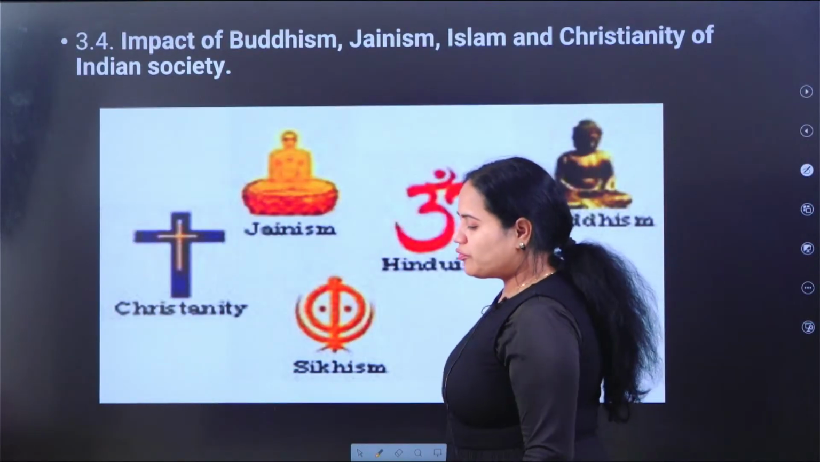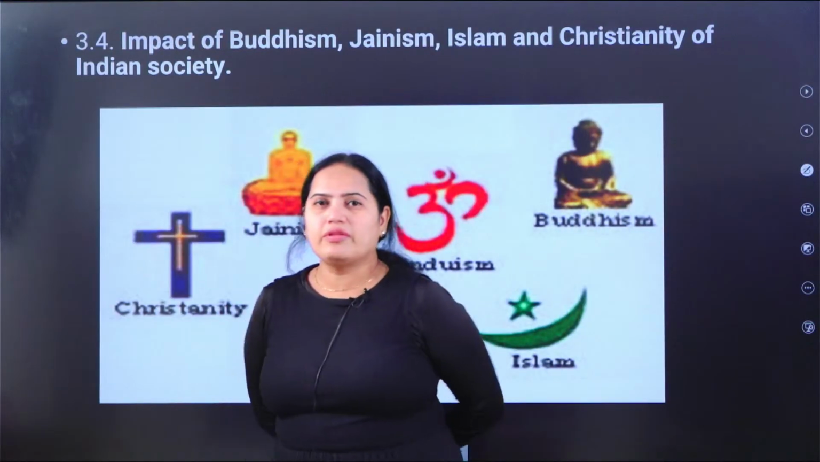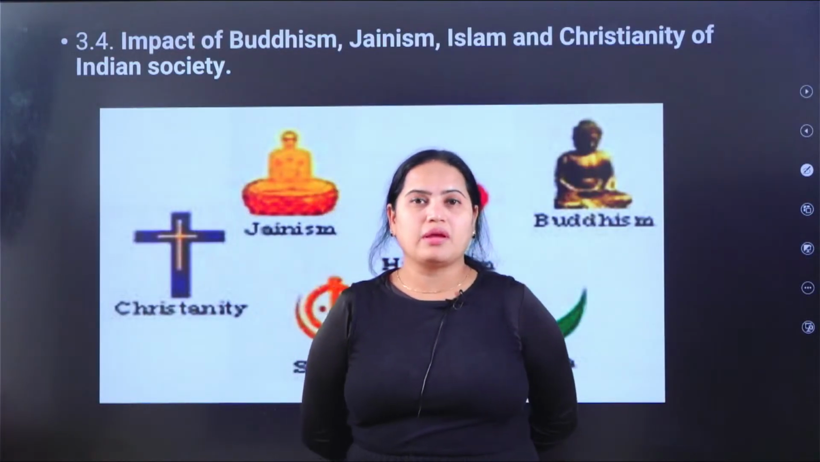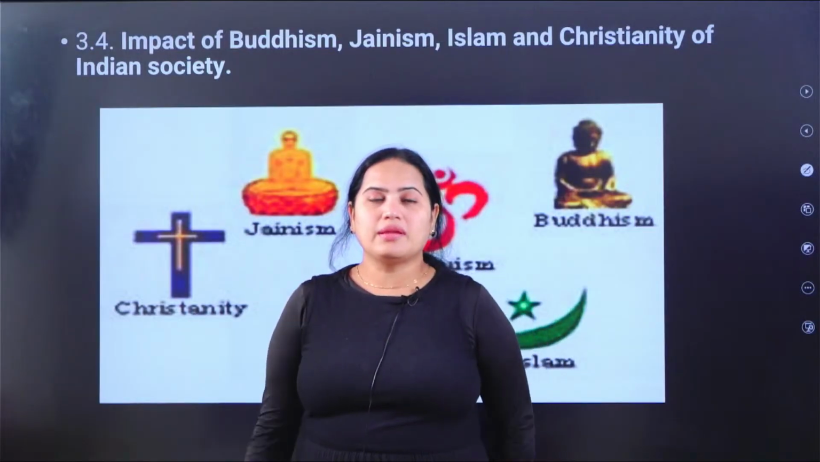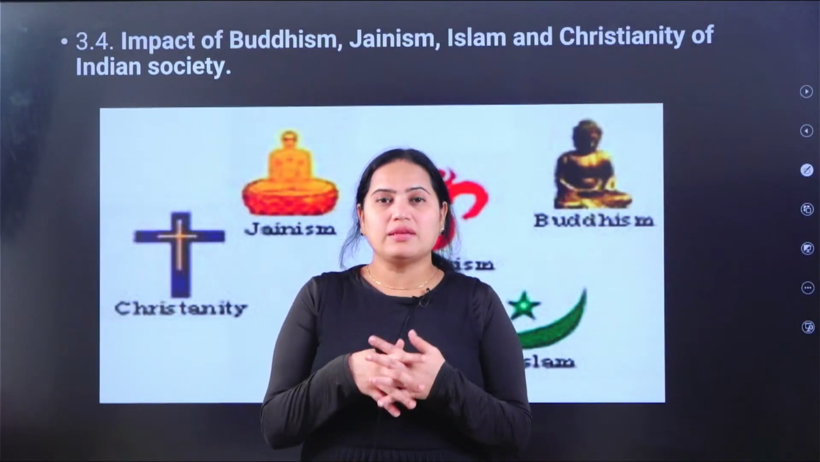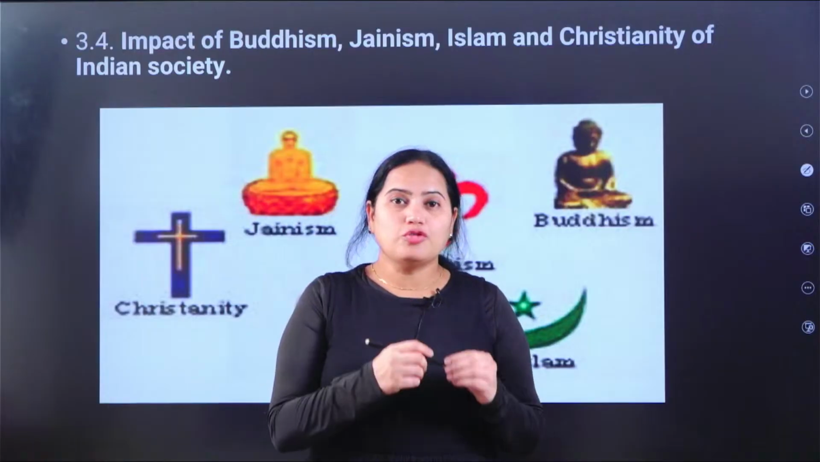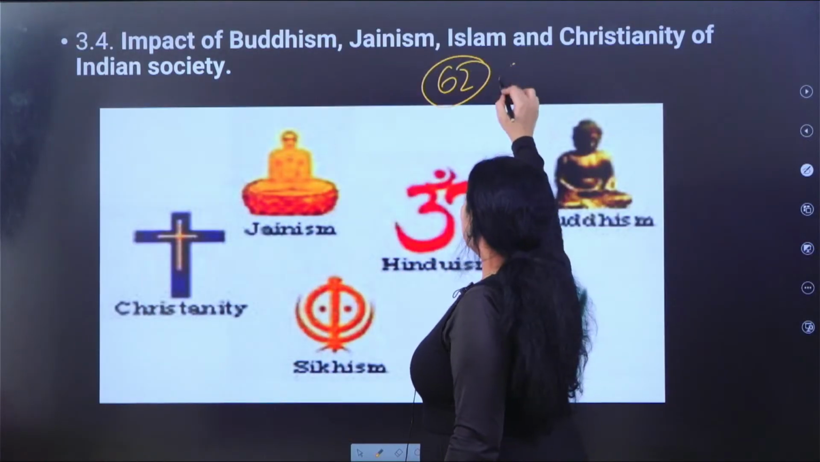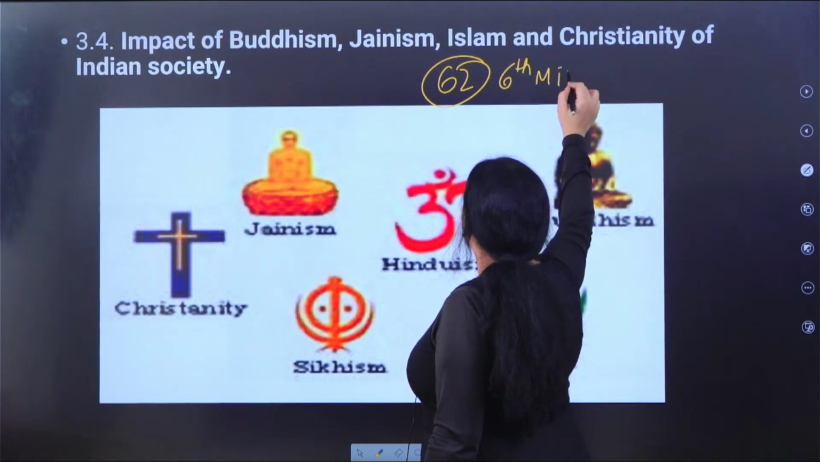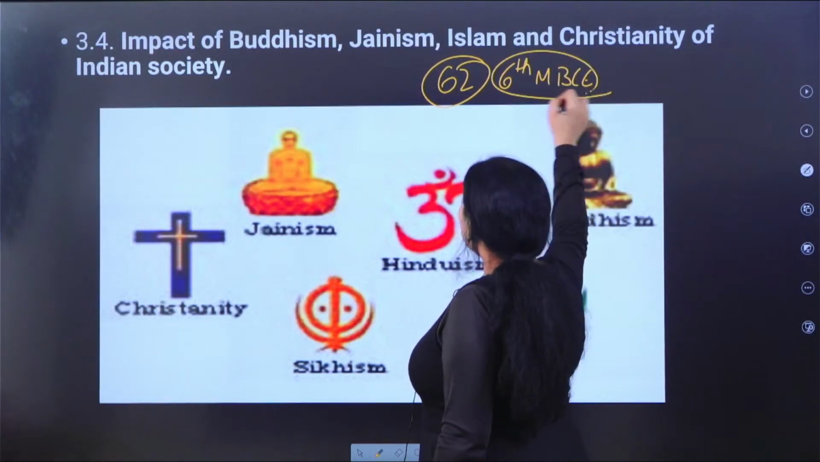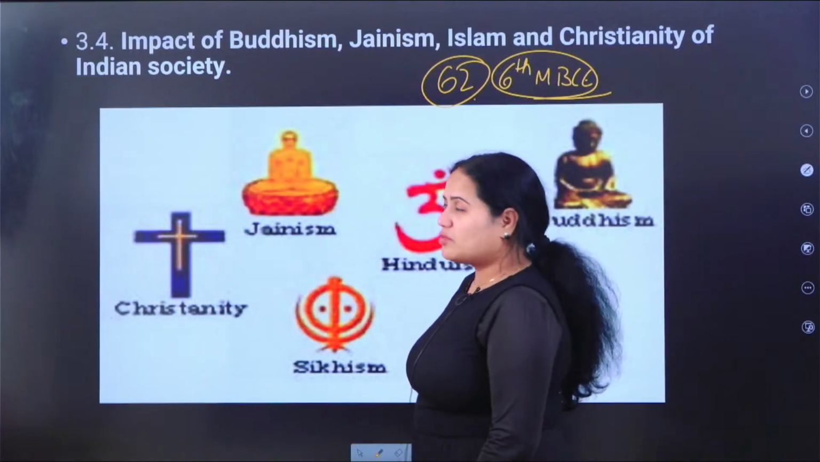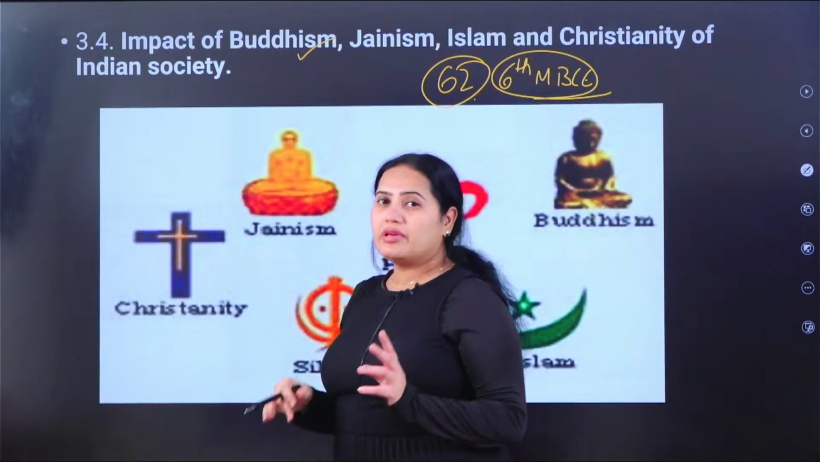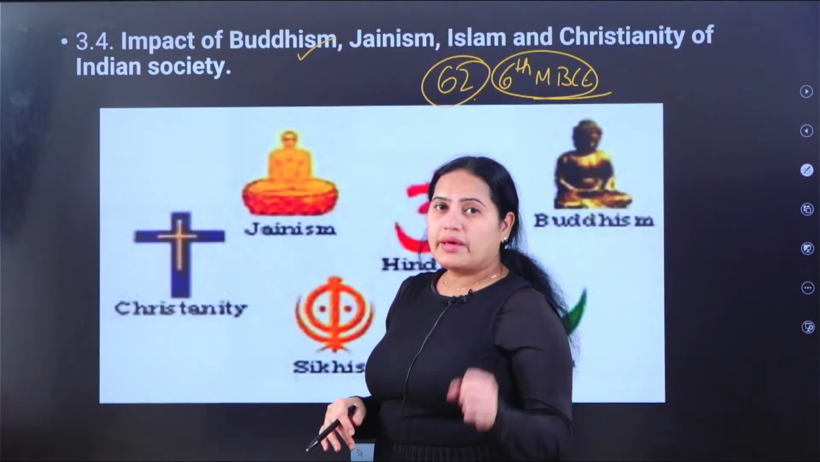And next, 3.4. In our country, if you carefully observe, in the 6th millennium BCE, religious ferment happened. As a result, some religions emerged. There are 62 religions which emerged in the 6th millennium BCE. Out of these, two religions became popular, and they are still surviving in modern times. They are called Buddhism and Jainism.